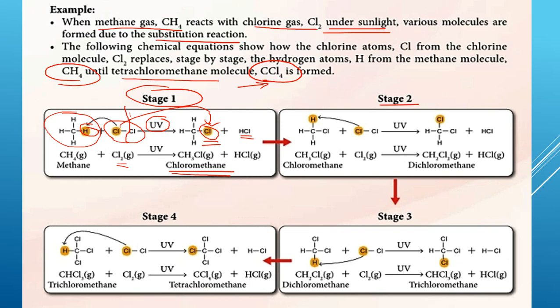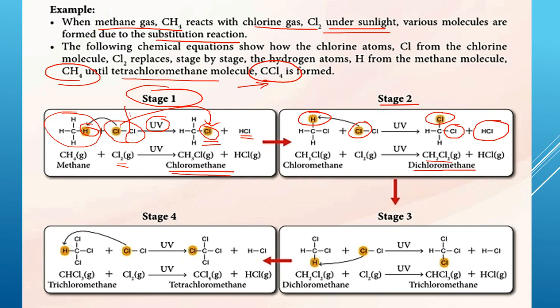Okay, stage 2. Sekali lagi, satu lagi atom chlorine, dia substitute satu lagi hydrogen atom. So sekarang kita ada dua sudah Cl di sini. And again dia produce HCl, hydrogen chloride gas. So di sini kita ada CH2Cl2, dua sudah Cl. So dia punya nama dichloromethane.